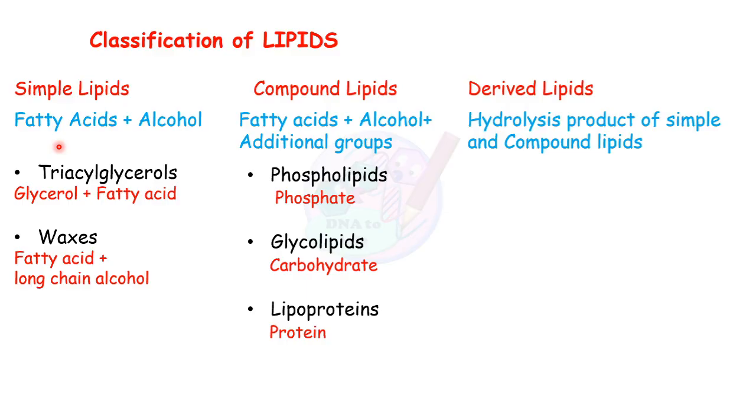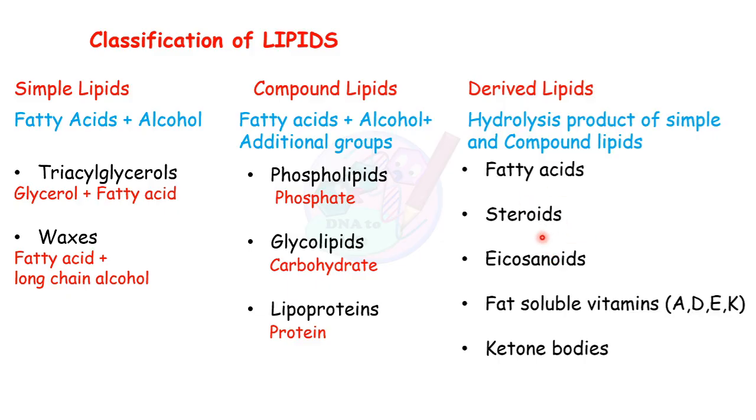Next are compound lipids. Examples of compound lipids are phospholipids, glycolipids and lipoproteins. All of them have fatty acid and alcohol. In phospholipids, the additional group present is phosphate. In glycolipids, the additional group is carbohydrate. In lipoproteins, the additional group is protein. Examples of derived lipids are fatty acids, steroids, eicosanoids, fat-soluble vitamins like A, D, E and K, and ketone bodies.